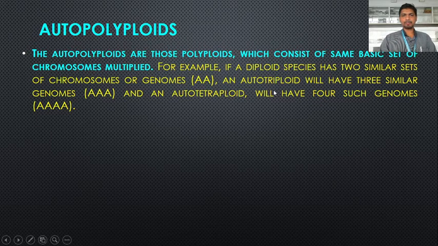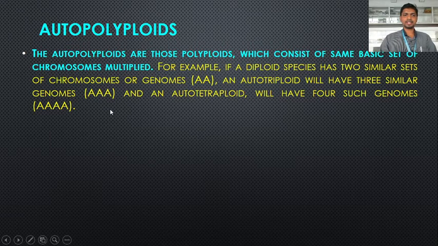Similarly, an autotriploid possesses 3 sets of genome, of the same basic set of chromosomes multiplied. Here AAA. So this is the autotriploid.